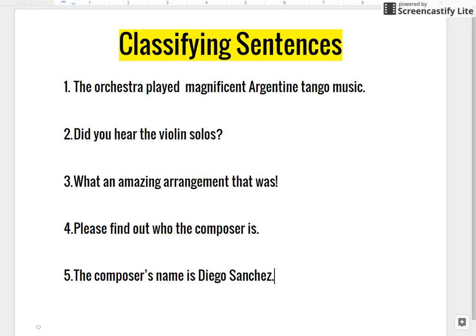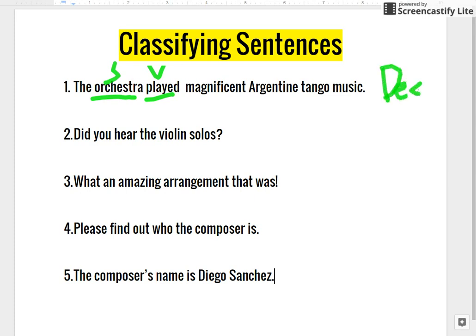The orchestra played magnificent Argentine tango music. Okay, so we notice that our subject is the orchestra and the verb is played, and this is what they played. The sentence is ending in a period, so we know it's not going to be exclamatory. Nothing in this sentence is really emotional. It's not a question, so it's not interrogative. There's a subject in the sentence, so they're not being told to do anything, so it's not imperative. So we know that this is a declarative sentence.